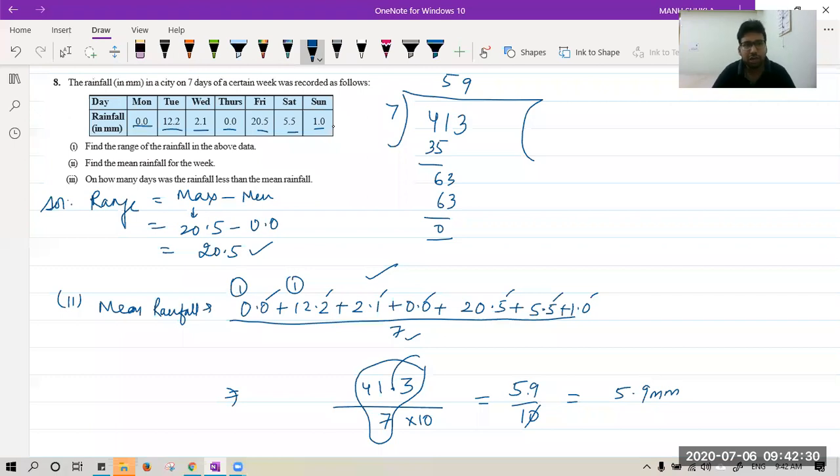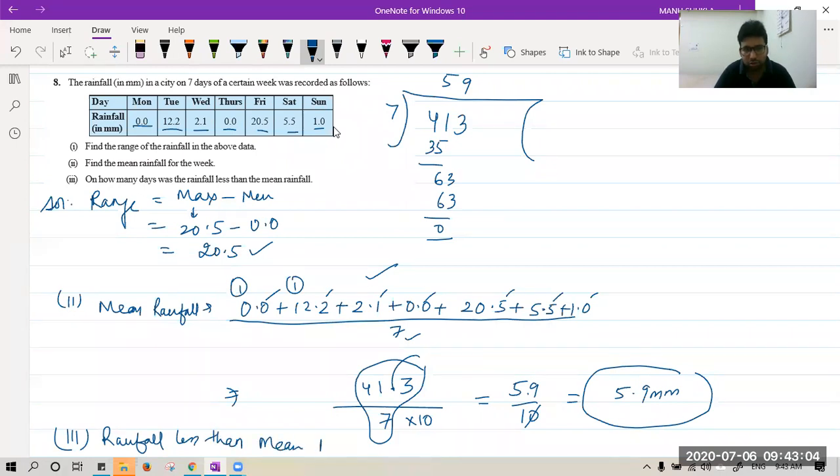Now, what is the third part? On how many days was the rainfall less than the mean rainfall? You have to understand, beta, on which days the rainfall is less than the mean rainfall. We have already found the mean. Jitesh is saying, let us see, the mean rainfall is 5.9. Let's see on which days the rainfall is less than the mean rainfall. On which days? Let's find.